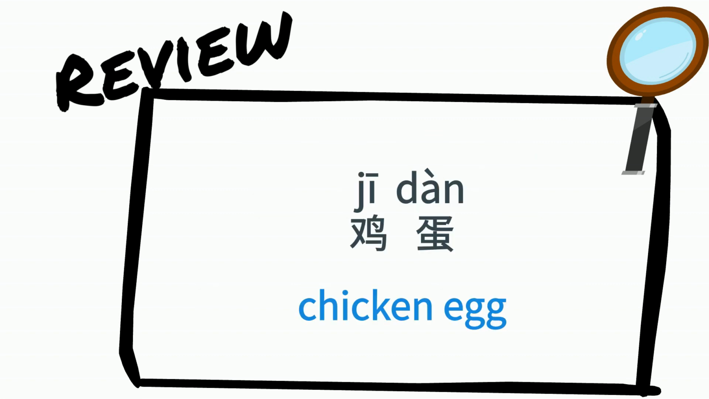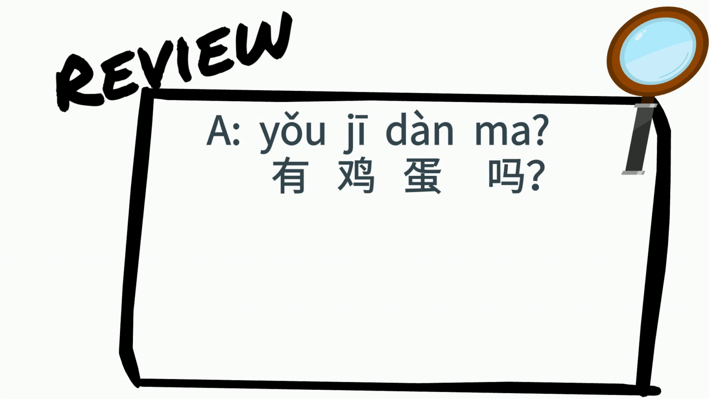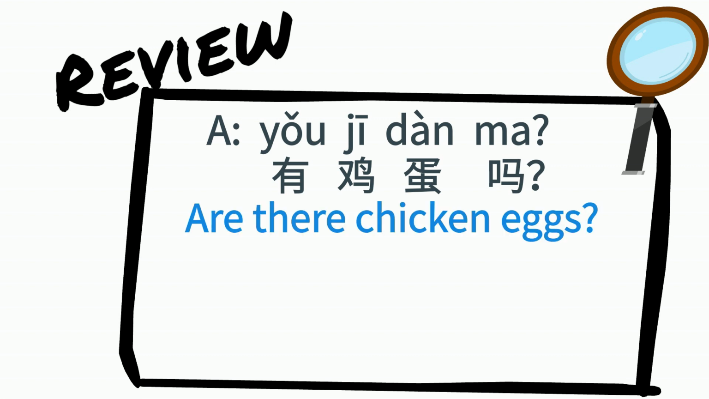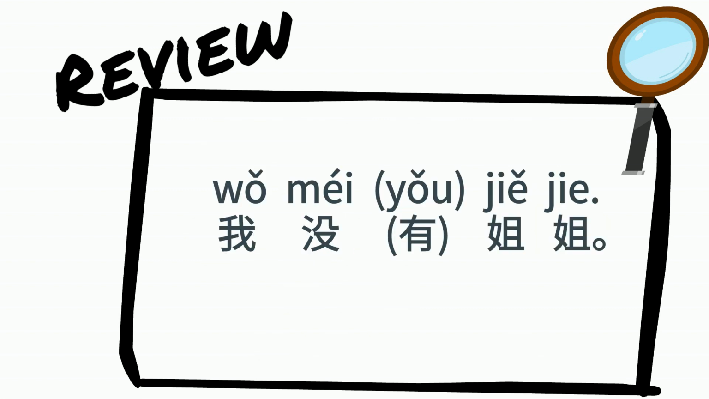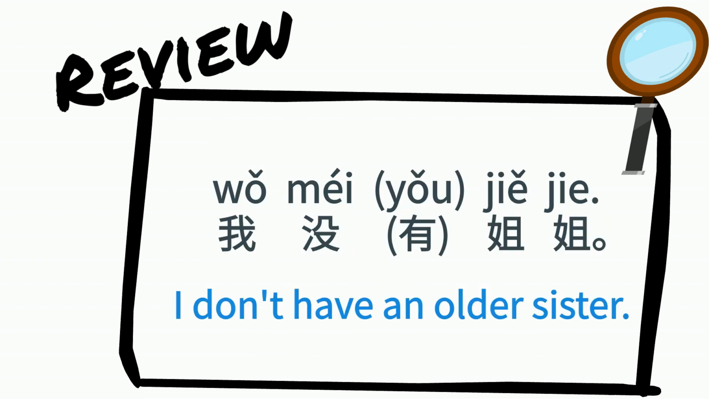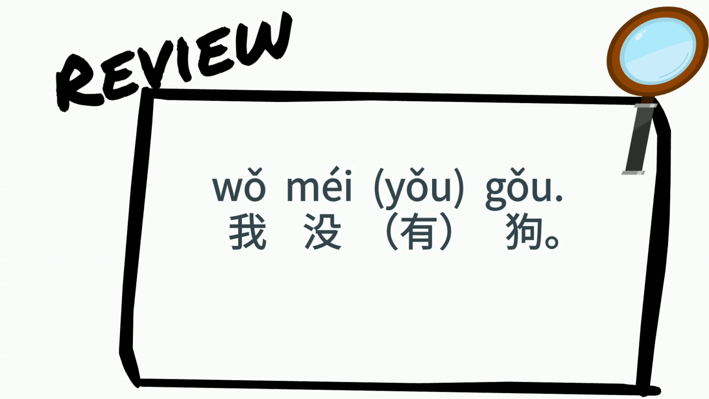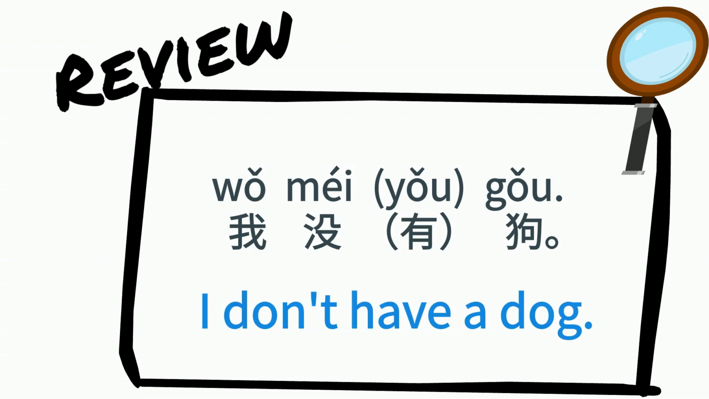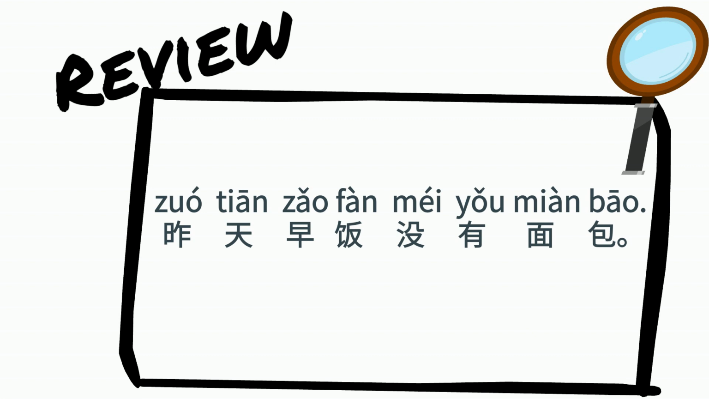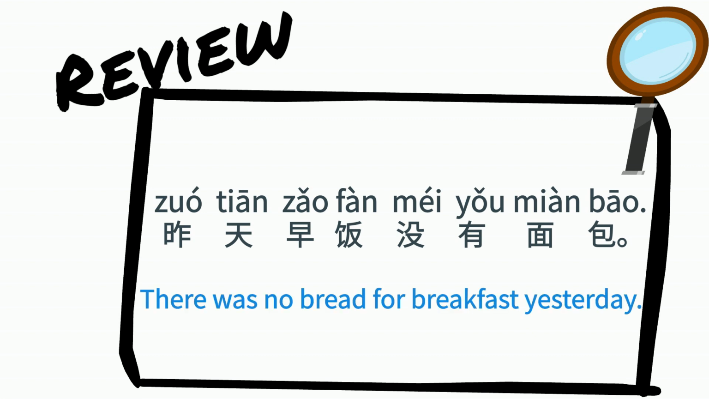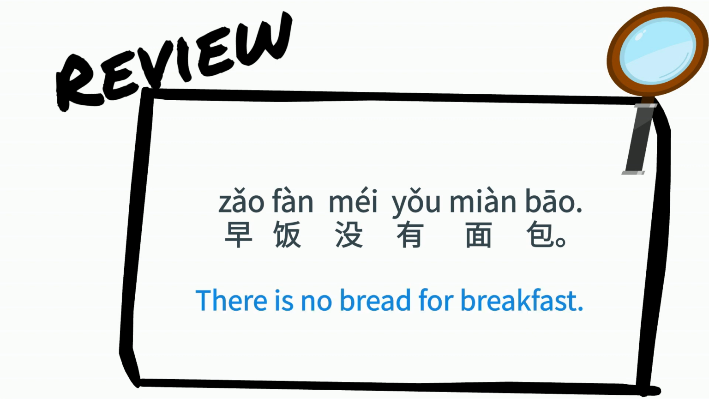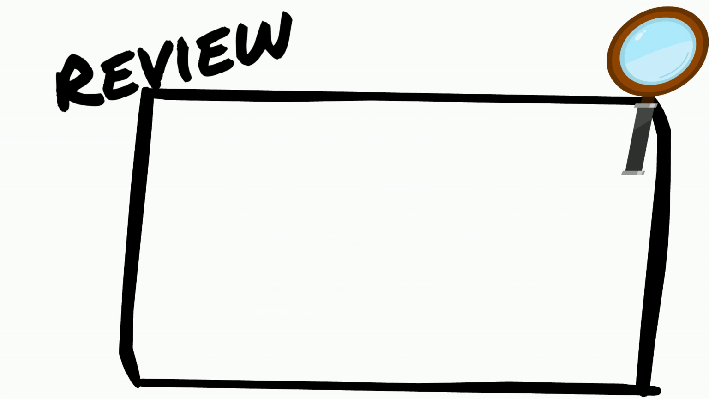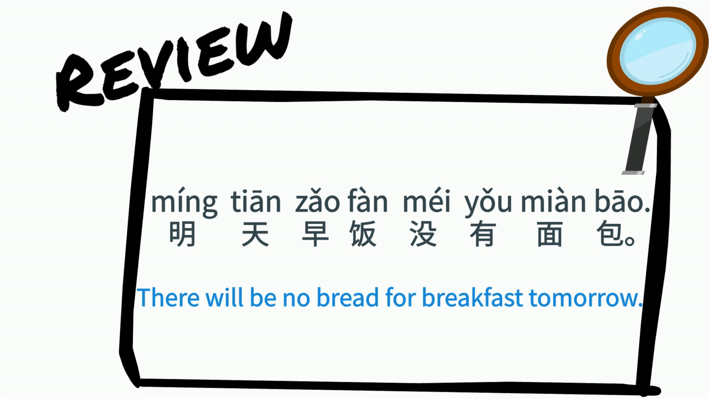鸡蛋 chicken egg. 有鸡蛋吗 Are there chicken eggs? 没有 No, there aren't. 我没有姐姐 I don't have an older sister. 我没有狗 I don't have a dog. 昨天早饭没有面包 There was no bread for breakfast yesterday. 早饭没有面包 There's no bread for breakfast. 明天早饭没有面包 There will be no bread for breakfast tomorrow.